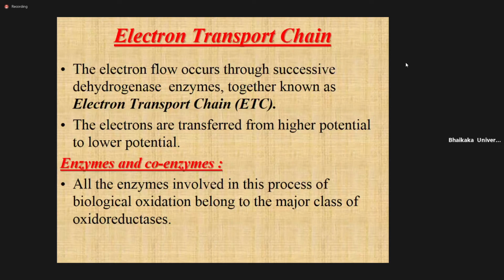So, the electron transport chain: electron flow or transport occurs through successive dehydrogenase enzymes. There are 4 enzymes, complex 1, complex 2, and so on. They are called complexes because each enzyme is made up of more than one molecule, or also contains iron. Complexes 1, 2, 3 and 4 together are called the electron transport chain, and each complex is nothing but enzyme plus coenzyme.